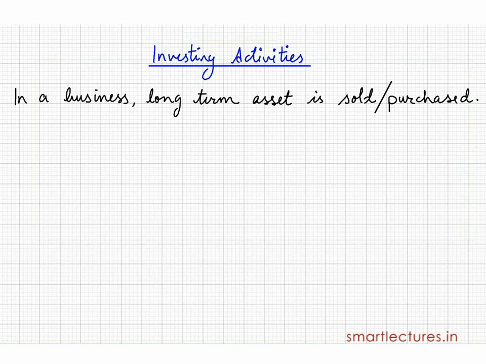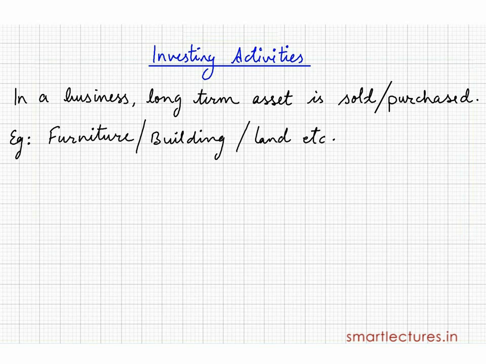For example, if furniture, building, land, or any other asset is purchased, that will be called investing activity. And if the company buys or sells any long-term asset, that will also be called investing activities.